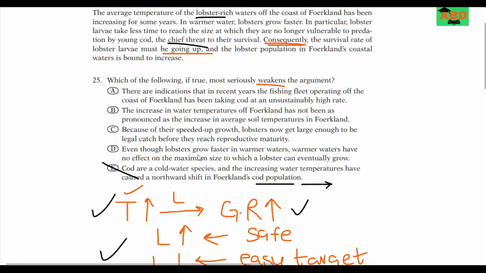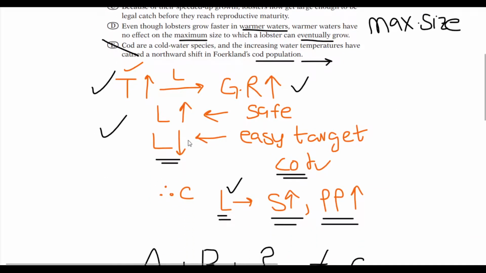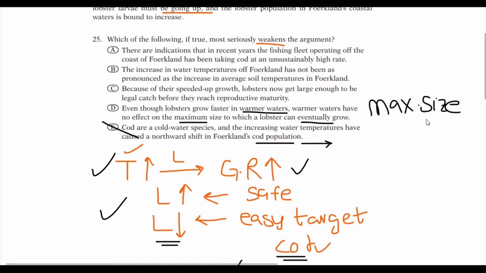D says even though lobsters grow faster in warmer waters, there is no effect on the maximum size to which a lobster can eventually grow. So, maximum size. If I was interested in strengthening the argument, then maximum size would have mattered. However, I'm not interested in strengthening it.